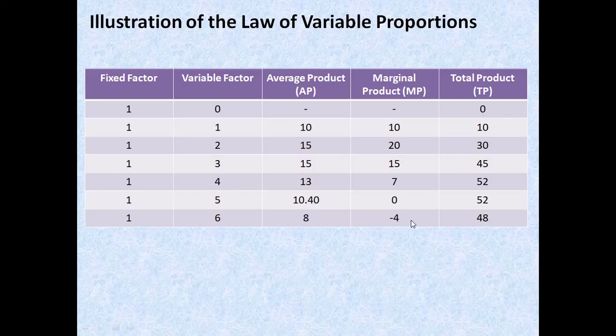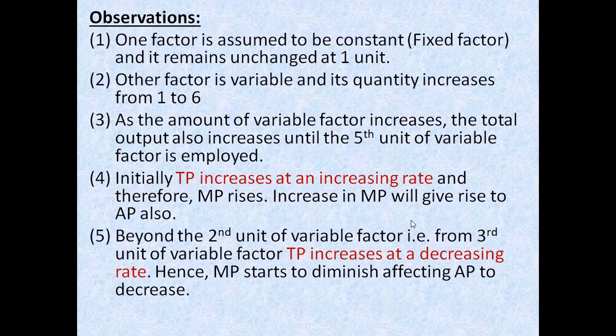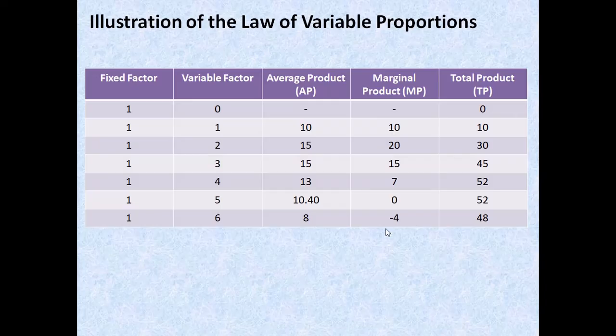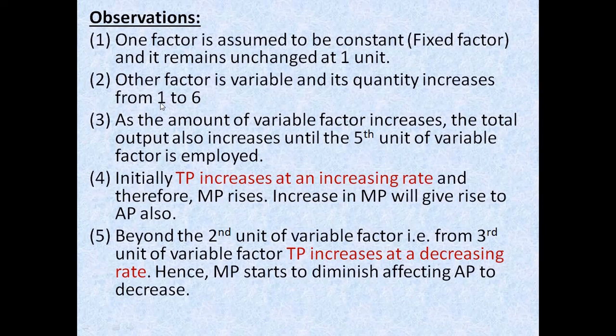So let us see what observations we have highlighted here. Let us see the first observation. One factor is assumed to be constant, and the others will be unchanged. This is your fixed factor. It will be 1, and the variable factor is changing here, increasing from 1 to 6.